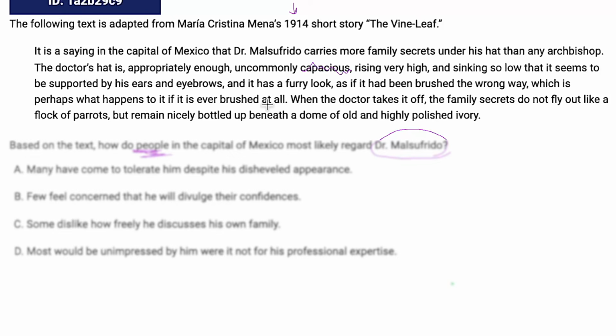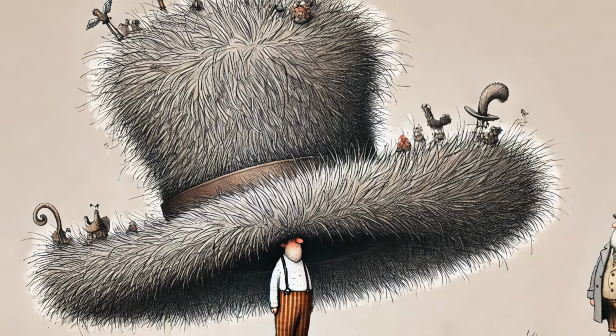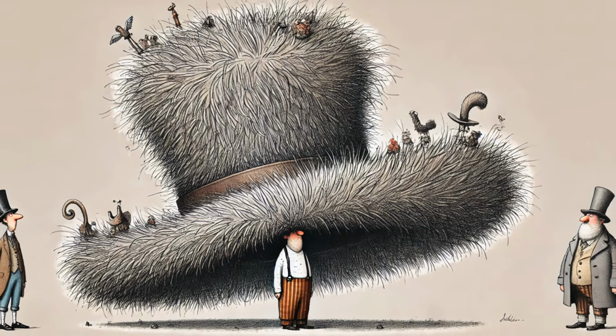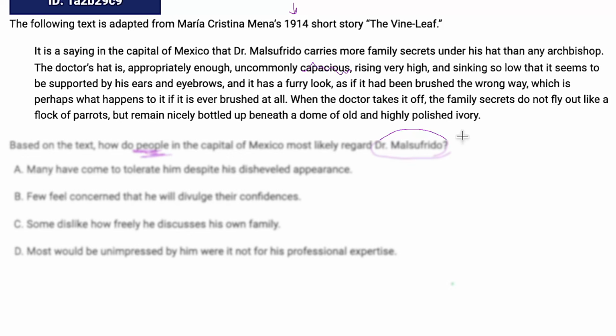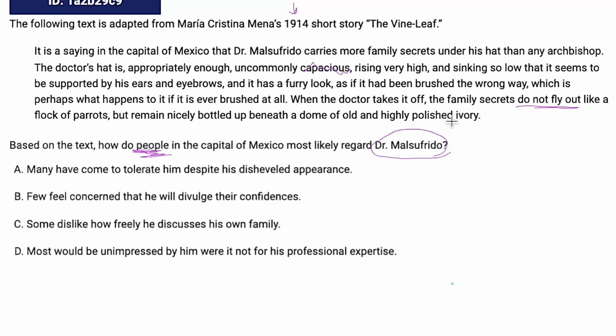All right. So far, we've got that this guy seems to have a lot of family secrets, and he has a really big hat. What did they think of him? I don't know if I know yet. Let's read the last sentence here. "When the doctor takes it off, the family secrets do not fly out like a flock of parrots, but remain nicely bottled up beneath a dome of old and highly polished ivory." Whoa.